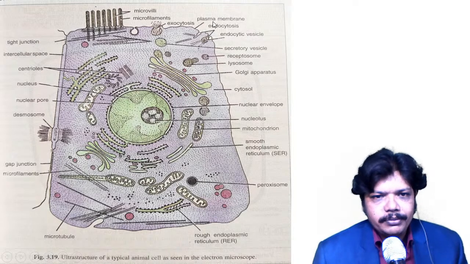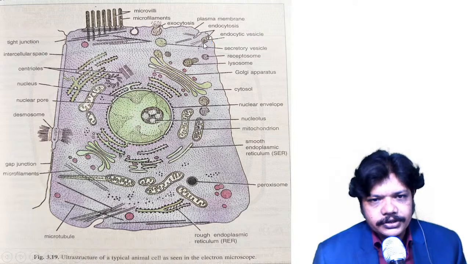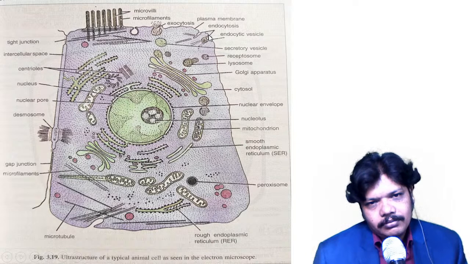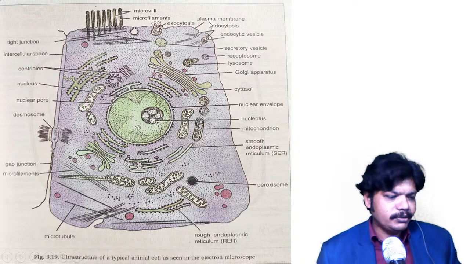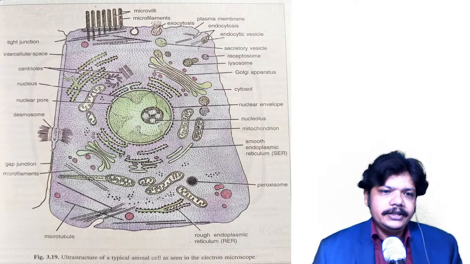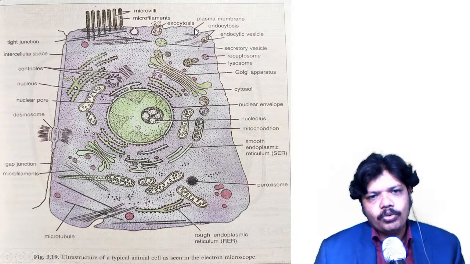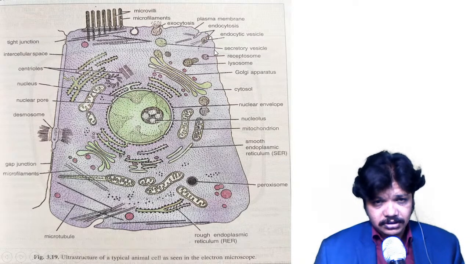This is the plasma membrane. Yesterday we saw endocytosis. What is meant by the plasma membrane? Simple thing: whatever cell is there, here is the boundary of this cell, covered.